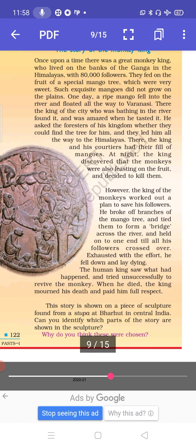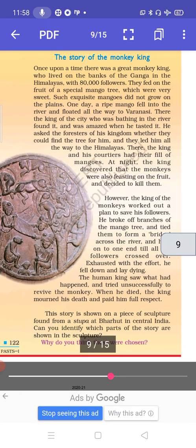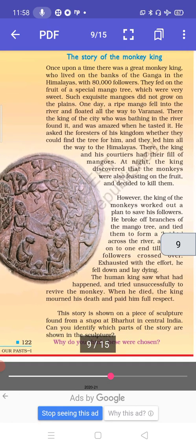One day, a mango fell from the tree in the river and it floated and reached Varanasi where the king was bathing. He got that mango, and when he ate it, he found that the taste was very different, and he wanted, like his people, to find out where the tree was. So his courtiers took him to Himalayas where his people and the king himself ate lots and lots of mangoes.